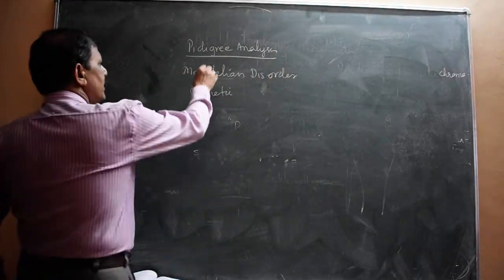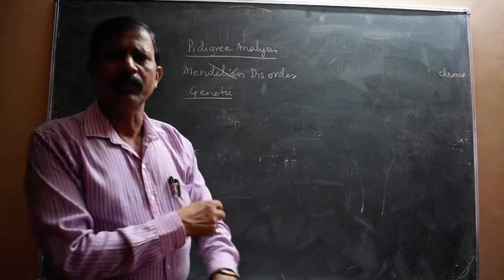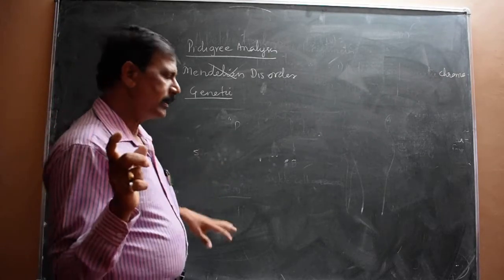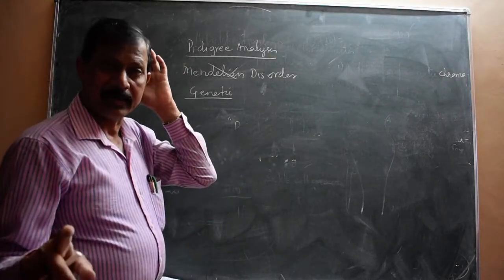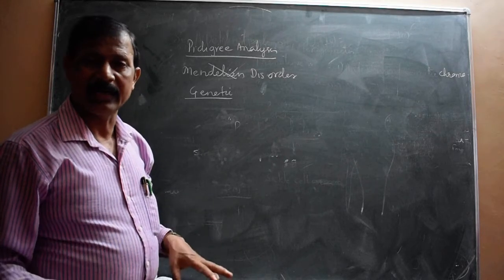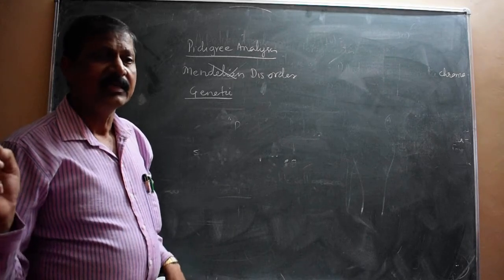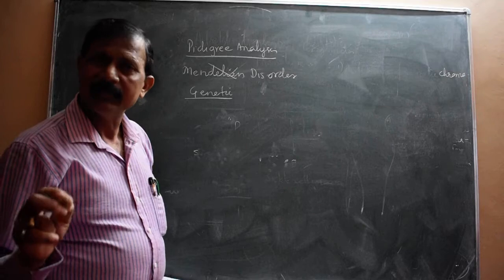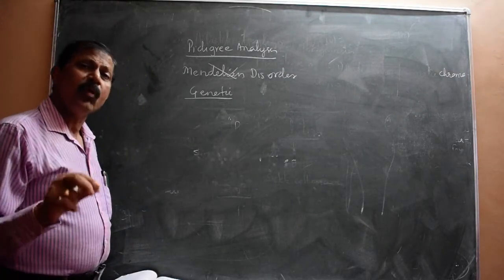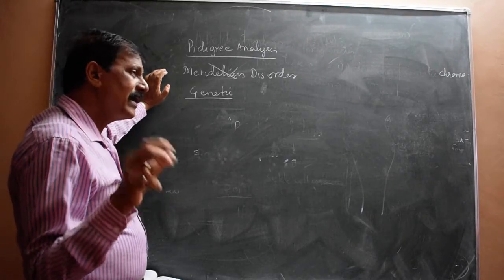Remember, otherwise it is the genetic disorder. And you know that many genetic disorders are inborn errors by birth, and that cannot be corrected. It is not possible to cure because it is an inherited character. Genes cannot be corrected, and it is very difficult to correct. So that is why it is called an inborn error. Almost all genetic disorders are inborn errors, and they are also by birth.